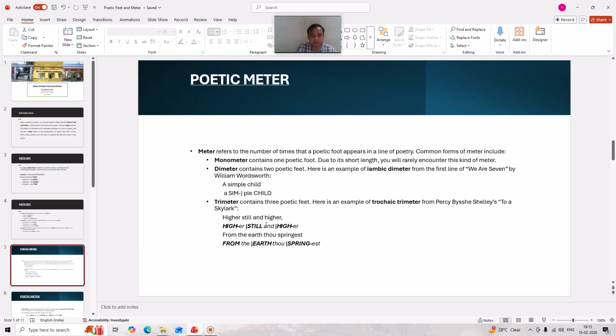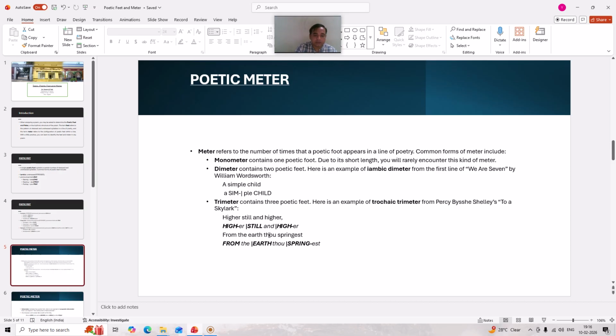These are the words wherein trochaic trimeter is used. It means repetition of the trochaic foot three times: higher, still, and higher. That is why it is called trochaic trimeter, meaning trochaic feet are used three times.